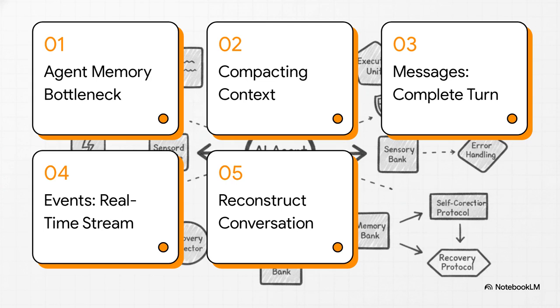Here is our roadmap for today. First, the agent memory bottleneck. Second, compacting and offloading context. Third, messages, the complete turn. Fourth, events, the real-time stream. And finally, reconstructing the conversation.